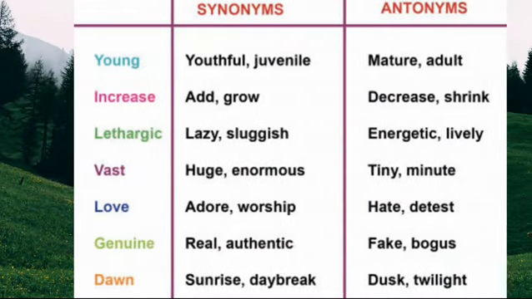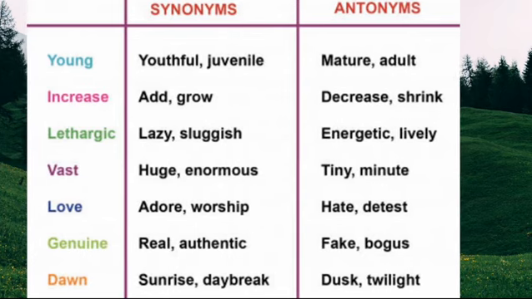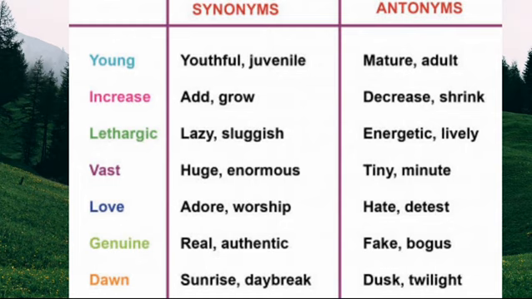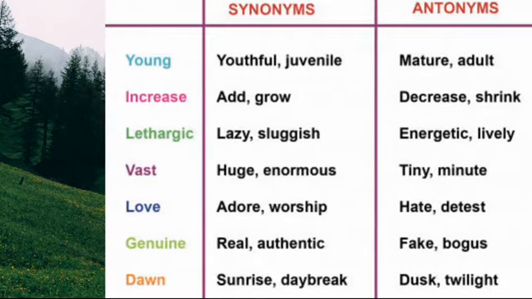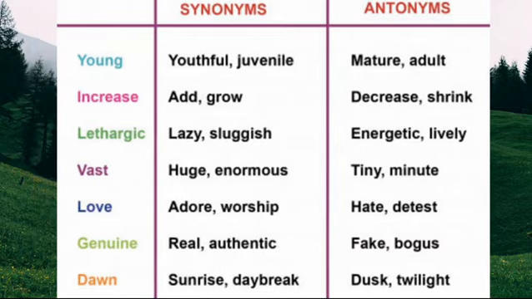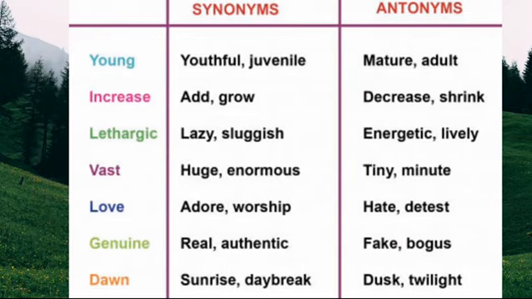We'll be looking at examples of words, the synonyms and antonyms of some words. Example, young. The synonyms of young are youthful, juvenile. The antonyms include mature, adults. Synonyms for the word increase: add, grow. Antonyms are decrease, shrink. Synonyms for the word love: adore, worship. Antonyms are hate and just. Synonyms of the word genuine: real, authentic. Antonyms are fake and bogus.